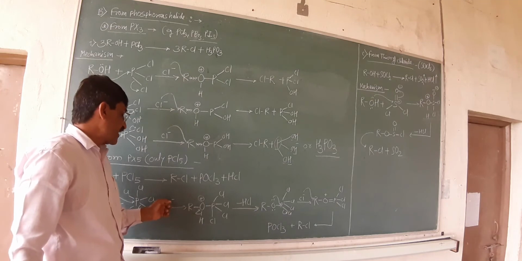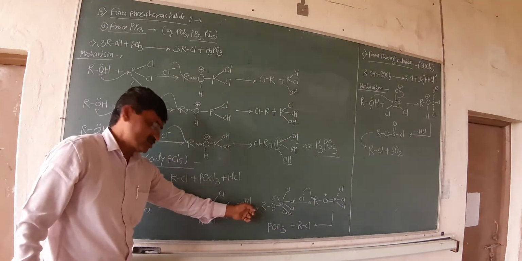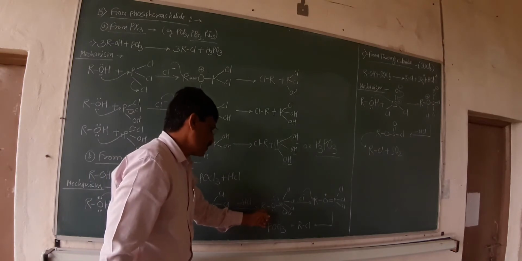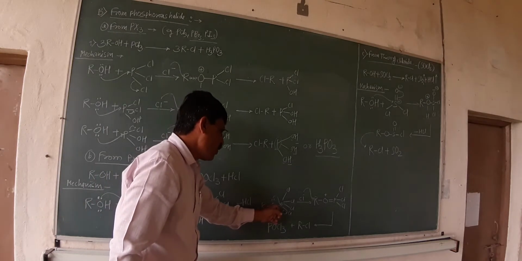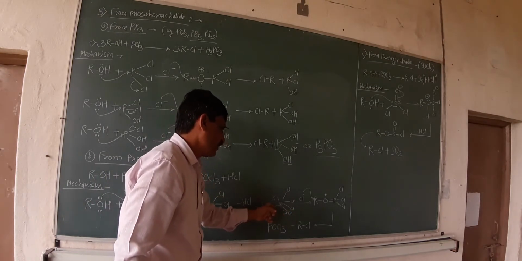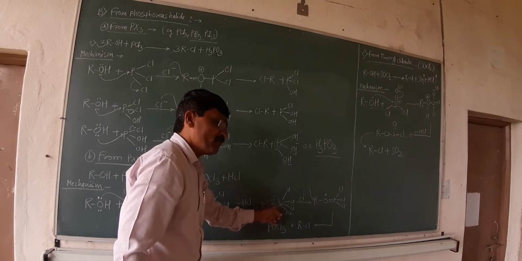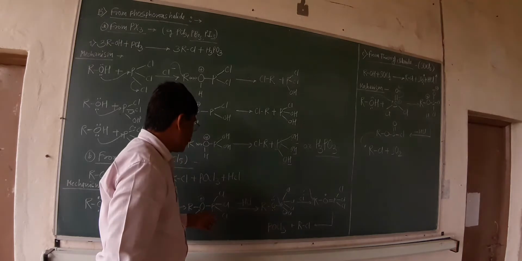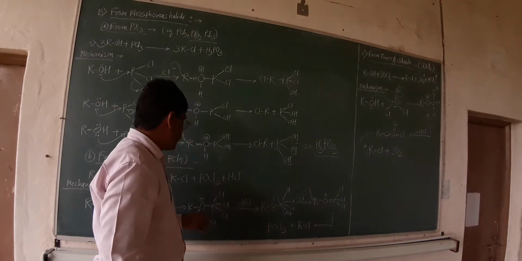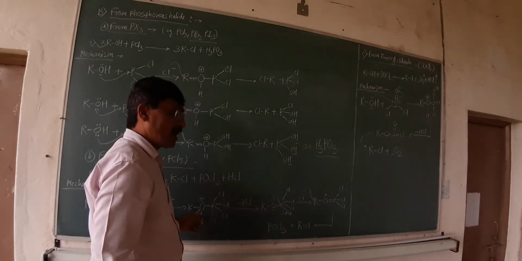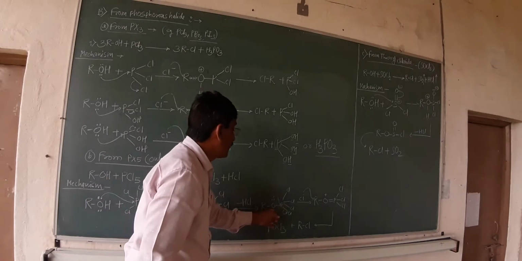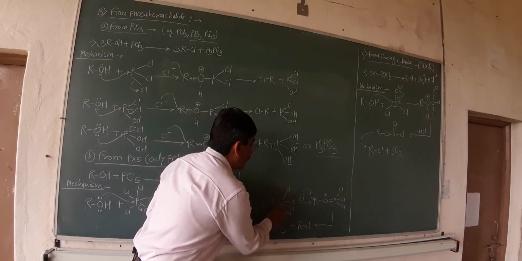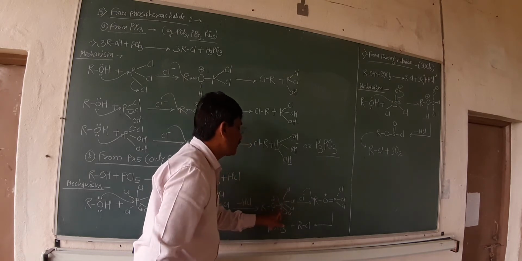That H plus gets reacted with the Cl minus in order to form HCl, and what happened? The structure is like that of ROPCl4. Here again, the two lone pairs of electrons are maintained as they are on the oxygen due to the breakdown of the bond between hydrogen and oxygen. What happened? Again, that oxygen, having the tendency to donate the lone pair of electrons, donates the lone pair of electrons to the phosphorus.